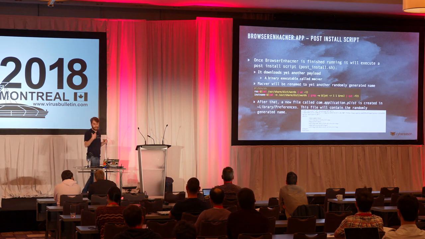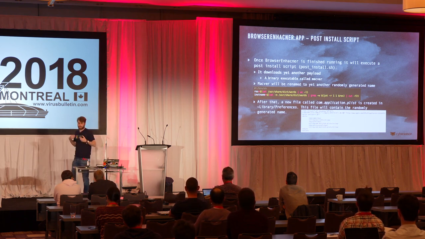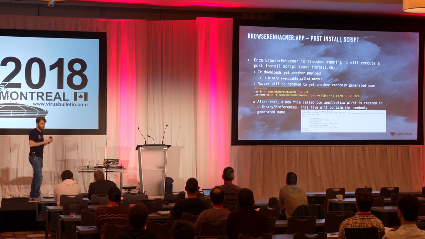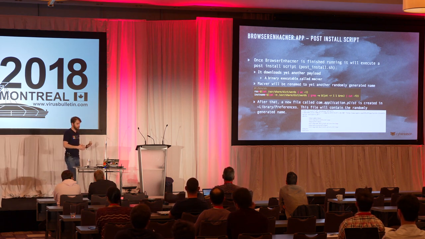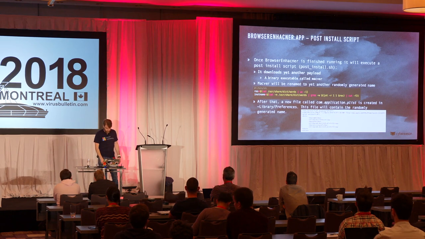Another payload that's being downloaded is another binary executable called macver. Now, macver will be renamed to yet another randomly generated name in the same way, which is just grabbing a random word and putting it in a variable.